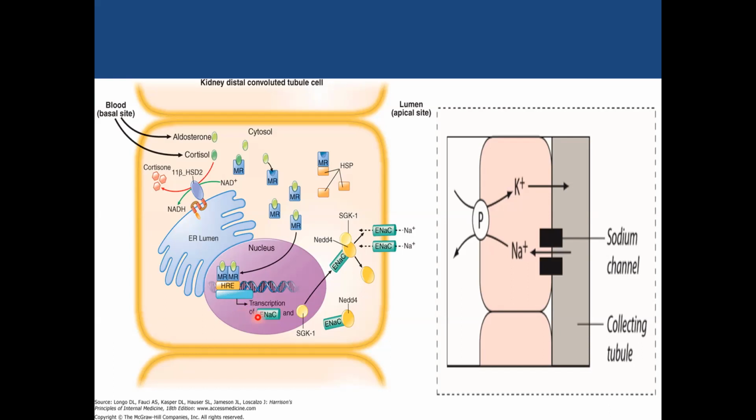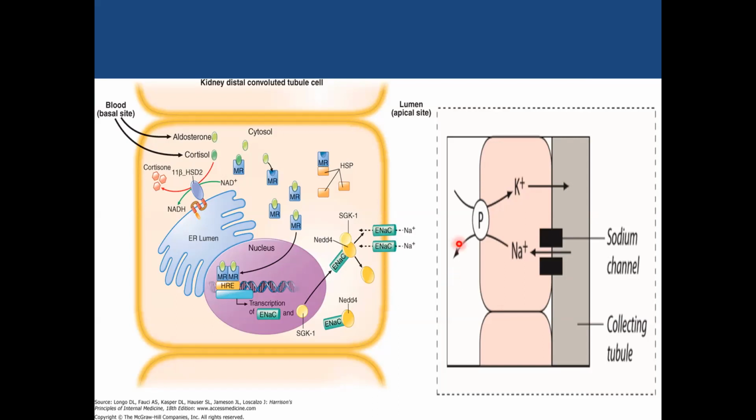One of the predominant proteins whose synthesis is increased is the epithelial sodium channel. It increases not only the expression but also the synthesis and the translocation of the epithelial sodium channel, to be expressed on the cell membrane of the distal convoluted tubule cells.